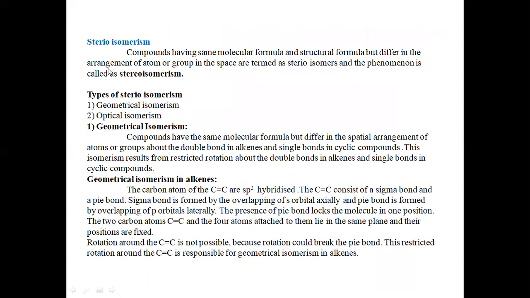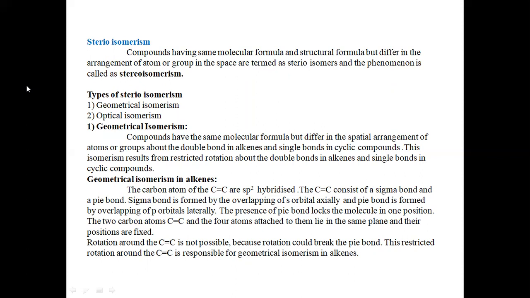The second type of classification, that is, the second type of isomers, are stereoisomers. These are the compounds having the same molecular formula and structural formula, but differing in the arrangement of atoms or groups in space, and are termed stereoisomers, and the phenomenon is called stereoisomerism.